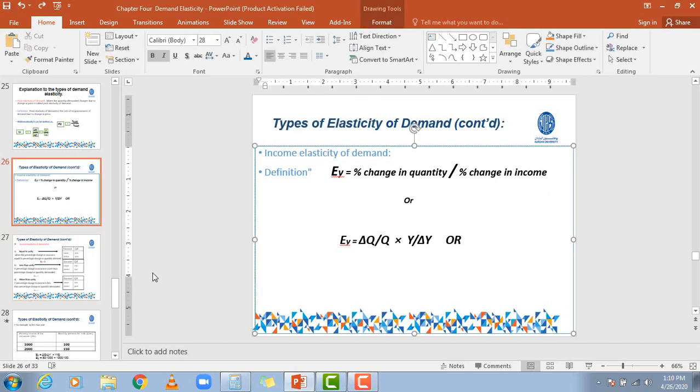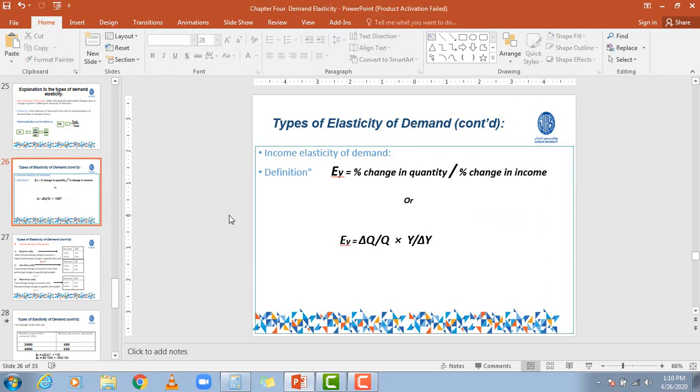Okay, dears, this is the simple formula with which we can calculate the income elasticity of demand. Now let's have some tables and numbers that we can use.